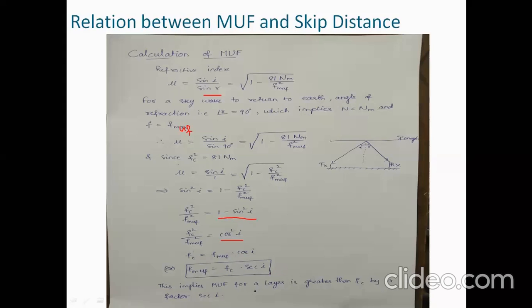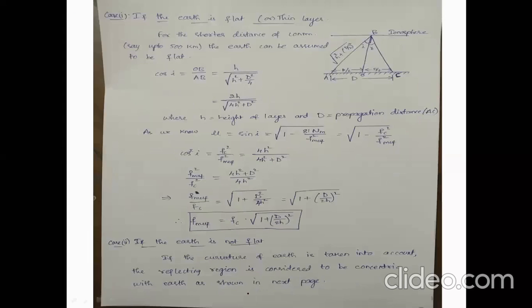So this implies the maximum usable frequency for a layer is greater than the critical frequency by a factor secant i. Okay, so now we'll see what is the relation between maximum usable frequency and skip distance.